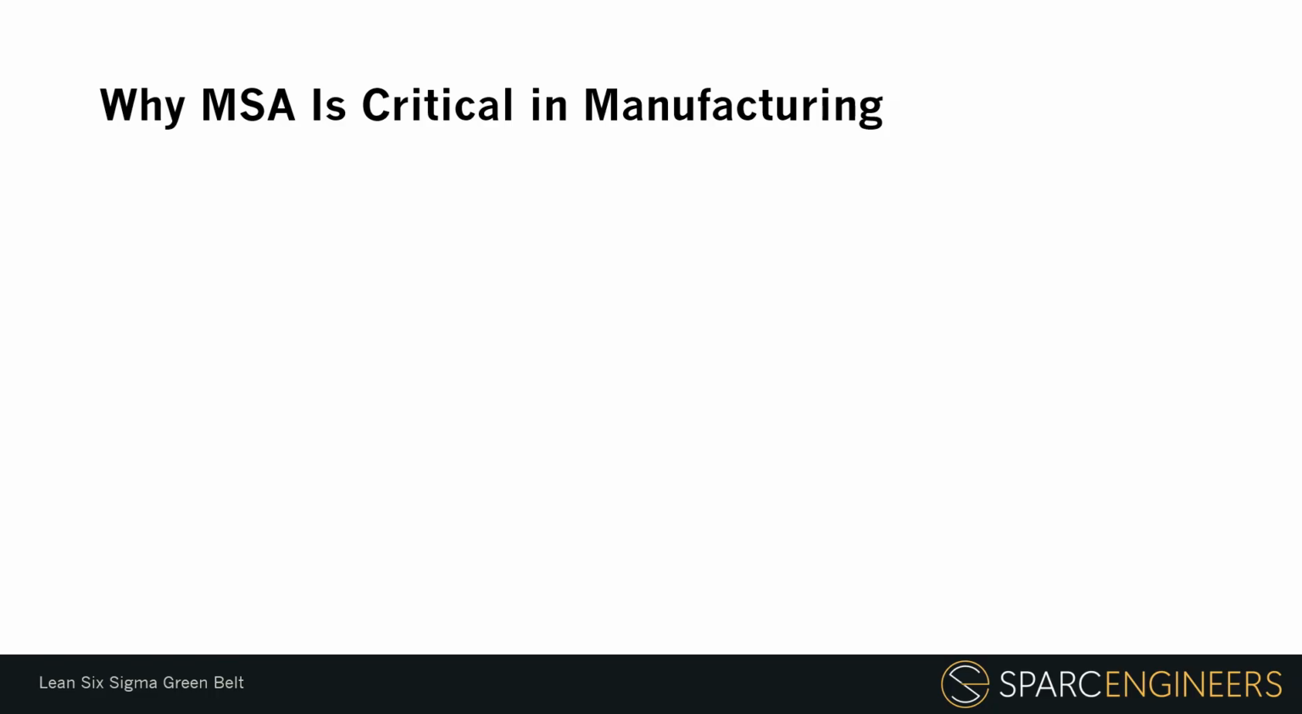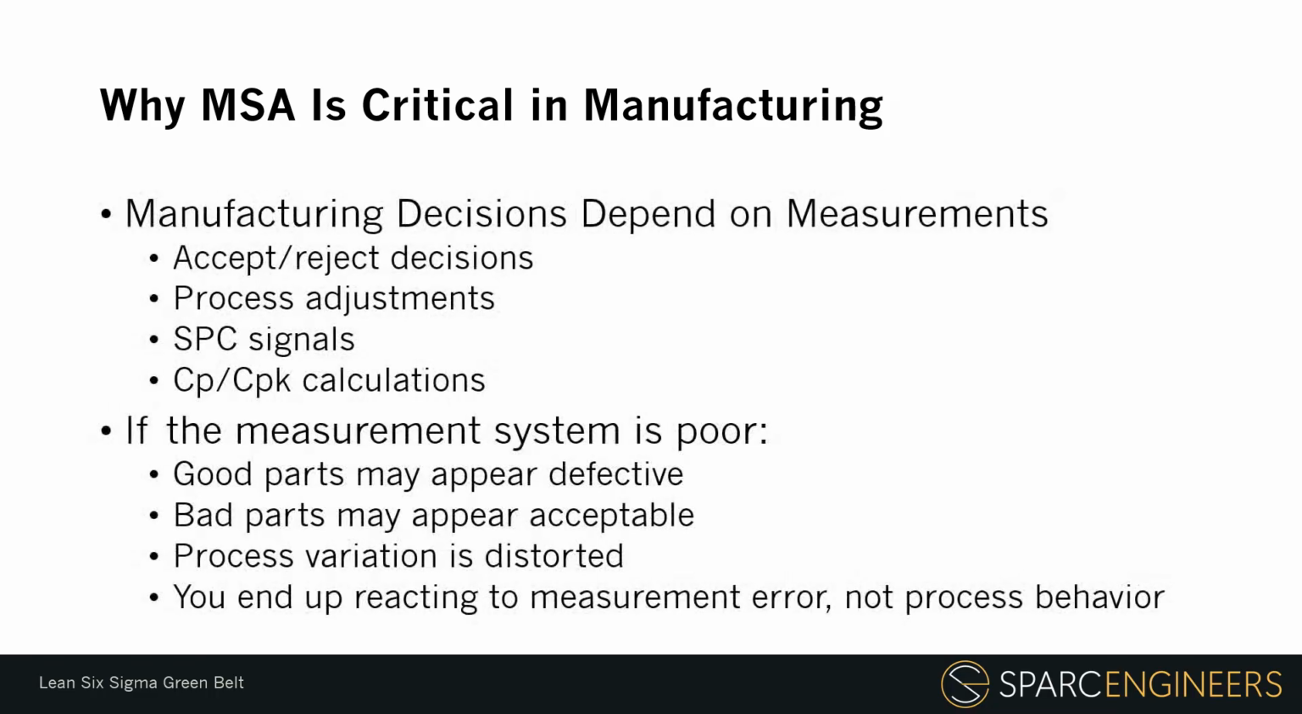So, if the measurement system is poor, the consequences can be serious. Good parts may appear defective, which can lead to unnecessary scrap, rework, sorting, or customer delays. Bad parts may appear acceptable, which can lead to escapes, customer complaints, warranty issues, or assembly problems. Process variation may be distorted, which means we may not understand how the process is actually performing. And in the worst case, we end up reacting to measurement error rather than actual process behavior. That is a dangerous situation because it can cause teams to adjust stable processes, chase false signals, or miss real problems.